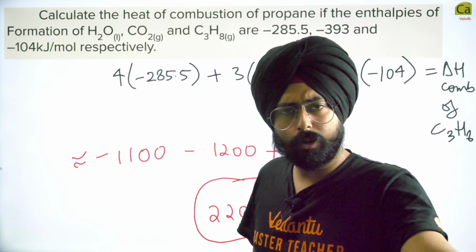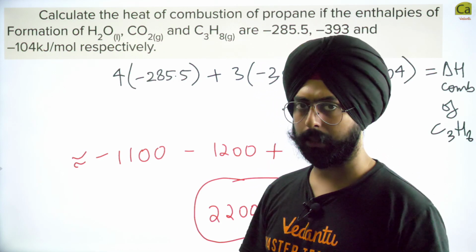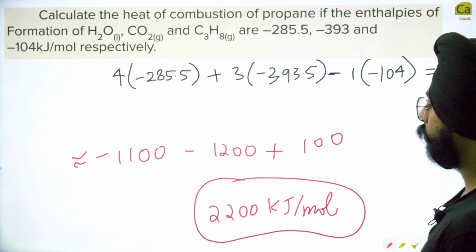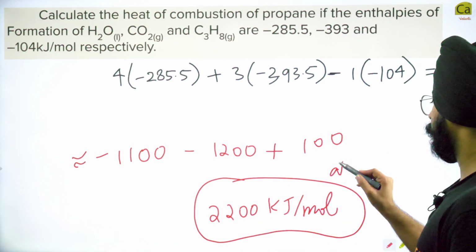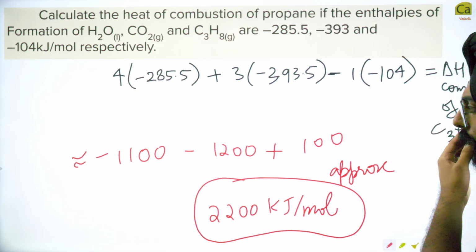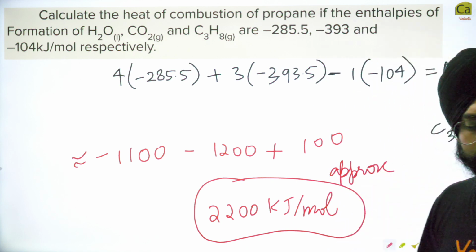But if they already know that combustion is taking place, they already know energy will be released, so you simply give the answer as 2200 kilojoules per mole. This is a very approximate idea. This is a very approximate calculation, so it might be wrong in the exact number.